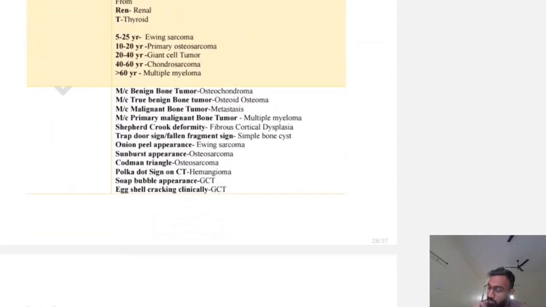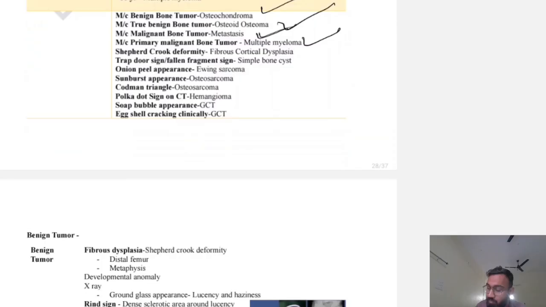Okay. Now the most common benign tumor is osteochondroma. Most common true benign tumor is osteoid osteoma. Most common malignant bone tumor is metastasis. You will very less frequently find oncology cases of bone tumor in orthopedics OPD. Most common malignant bone tumor is metastasis; most common primary malignant bone tumor is multiple myeloma.